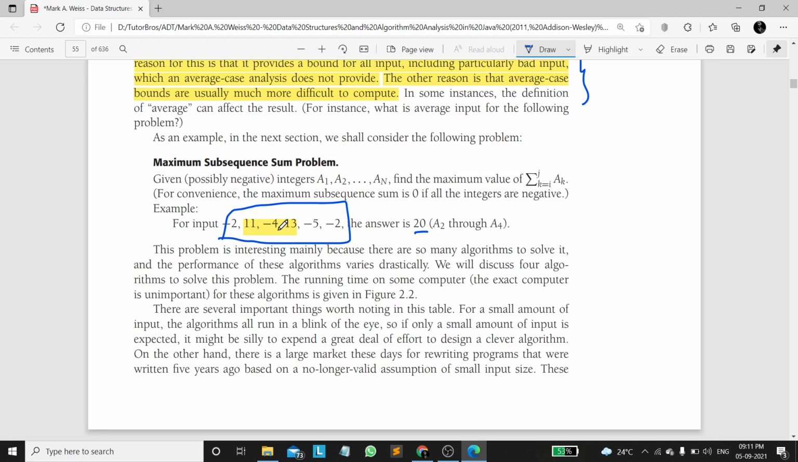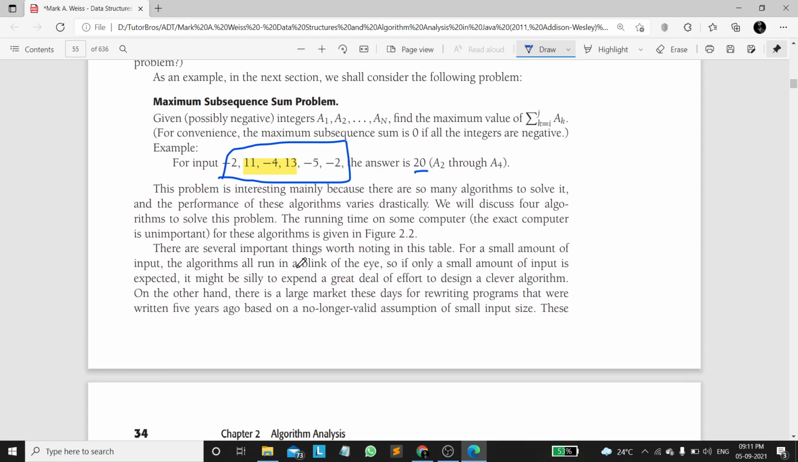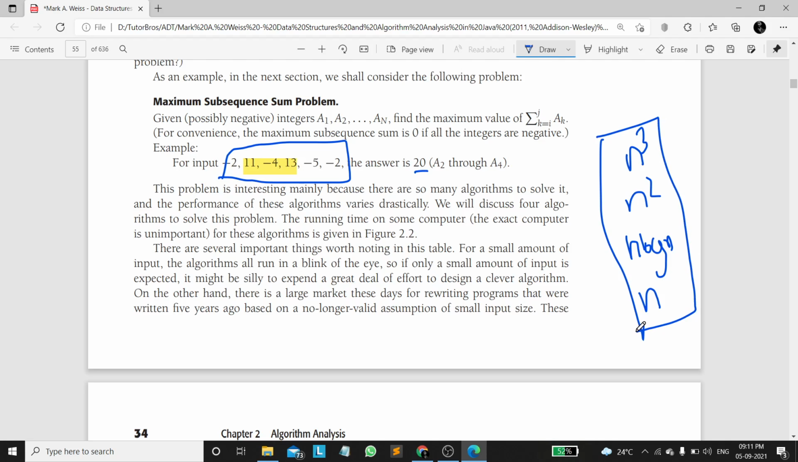Subarray means contiguous subsequence. Now there are different ways to calculate it. There is a program which executes in n cube, a program which executes in n square, a program which executes in n log n, and a program which executes in only n. There are three different kinds of approaches, and this one is very inefficient, right?